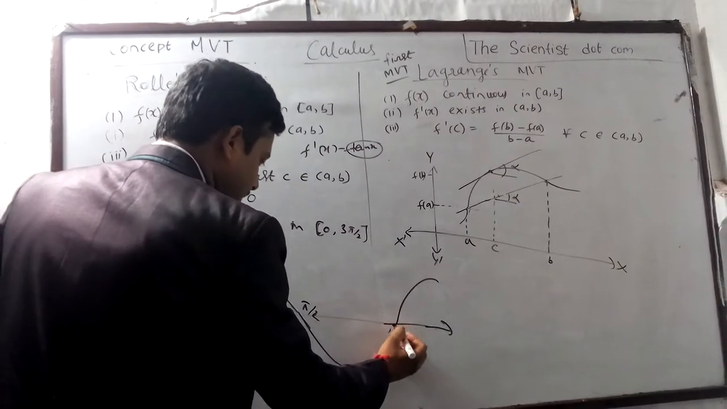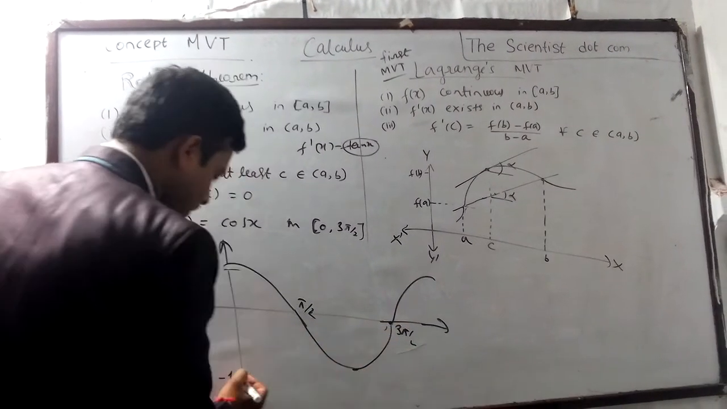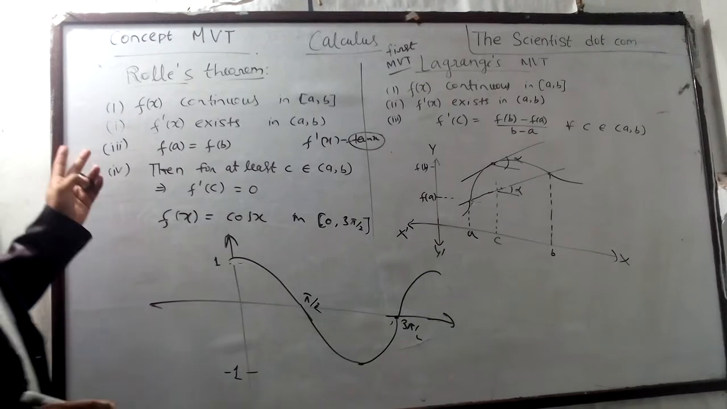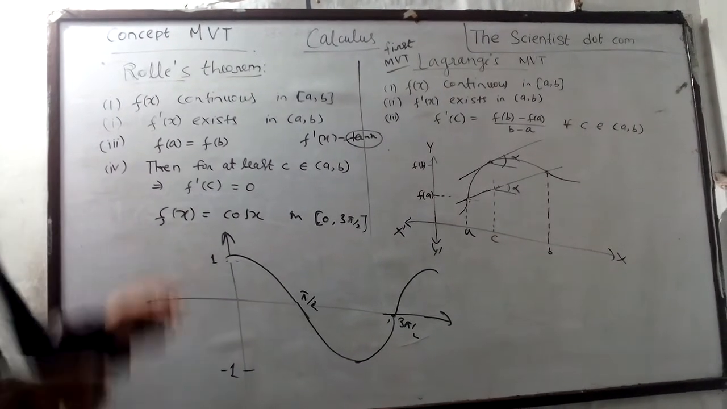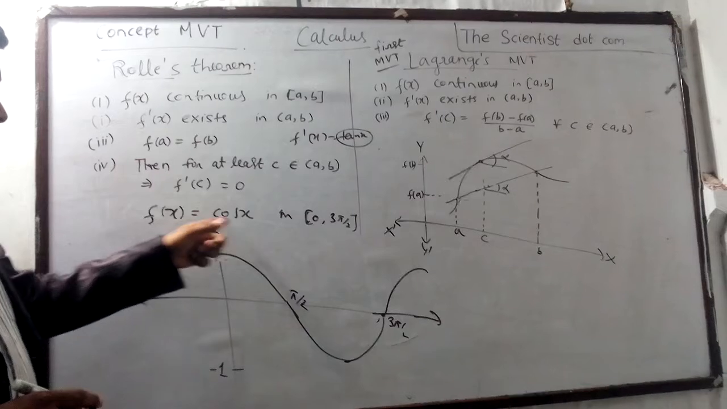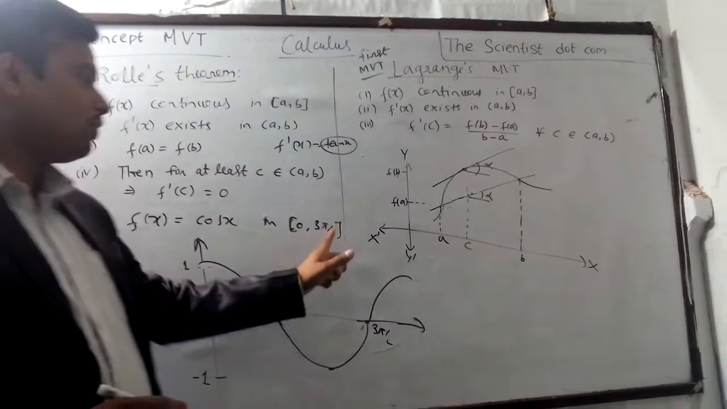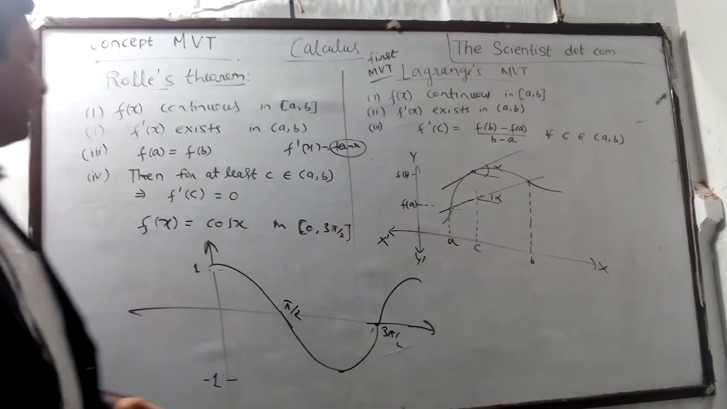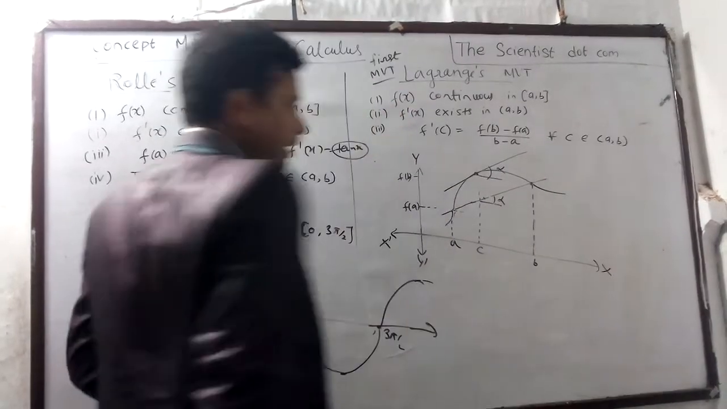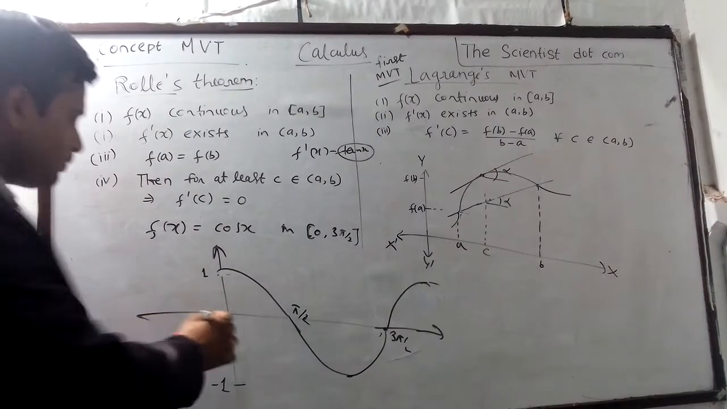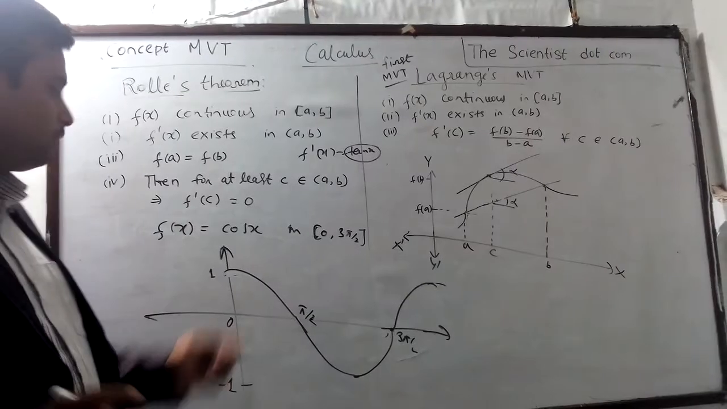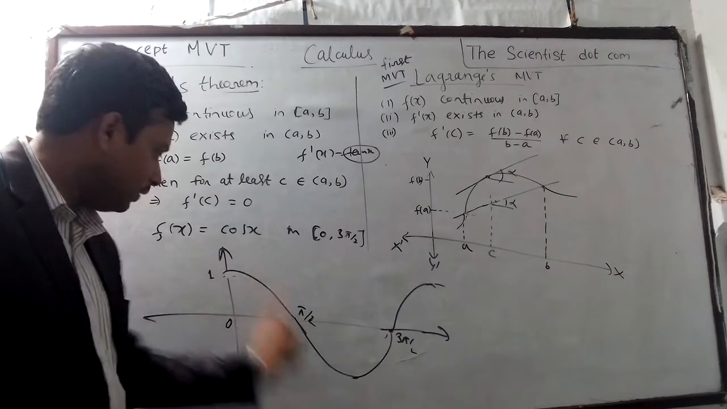So here 3 pi by 2 and this is minus 1. Now let us verify the conditions of Rolle's theorem one by one. f(x) is continuous? Yes, f(x) equal to cos x is continuous in this interval, 0 to 3 pi by 2, and it has no breaks. It may be continuous elsewhere too, but this time we are taking only 0 to 3 pi by 2, so in this interval it is continuous.